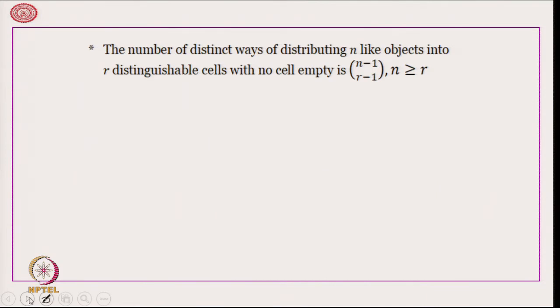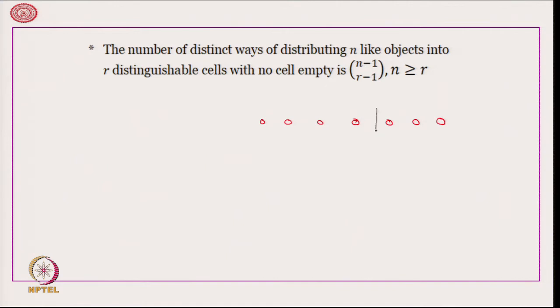This is a very simple combinatorics problem. Suppose, for example, I have 7 balls and I want to put them in 3 boxes such that no box is empty. In how many ways can one do that? Let us first understand that in order to put them in 3 boxes, we need to draw some partitions there.